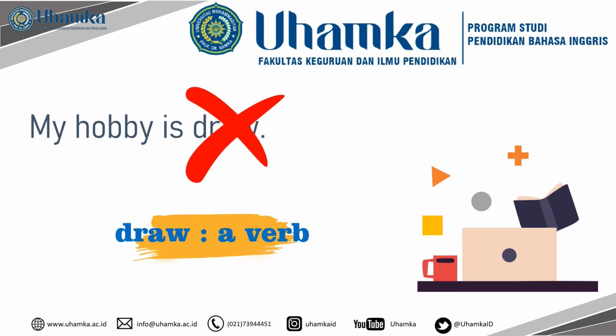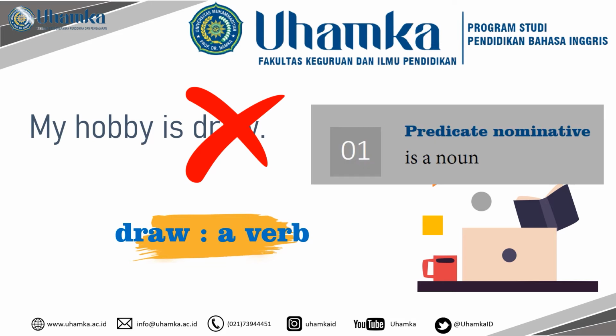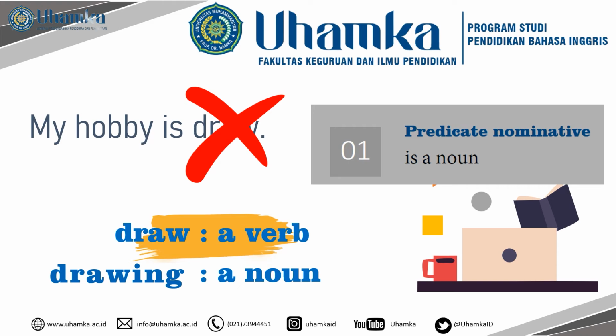The word draw is a verb. So just because, remember, predicate nominative is always a noun, we have to change the word draw into a noun. How? Just add the ending ing so it becomes drawing. My hobby is drawing.